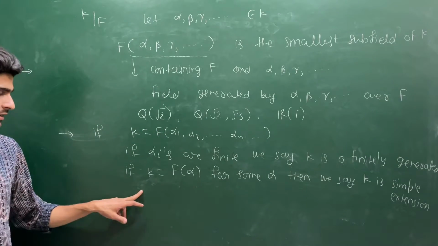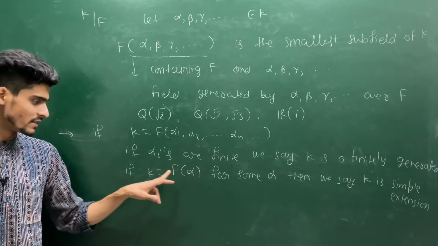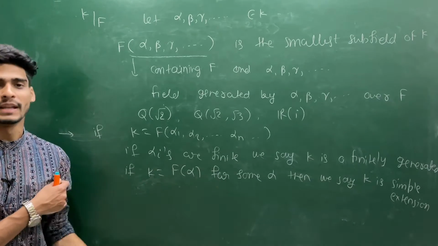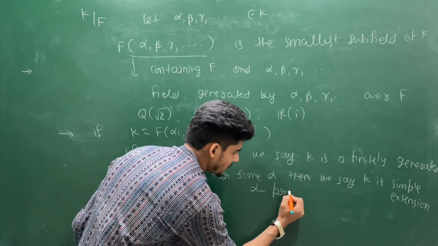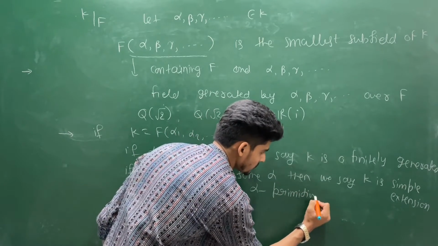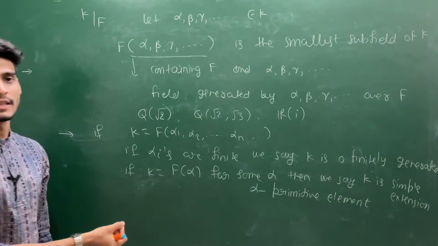So in case of field theory, if there is an extension which is generated by a single element, then such an extension is called a simple extension, and this α is called a primitive element. And trust me, this is a very nice thing.